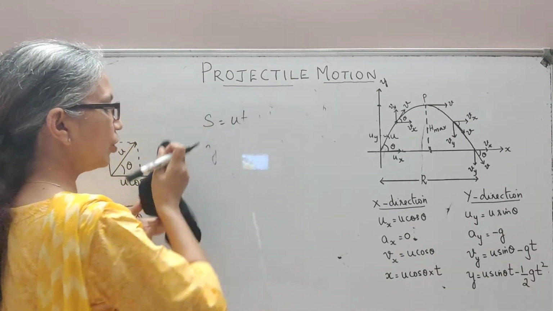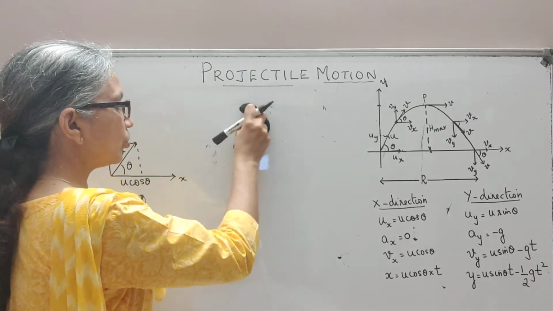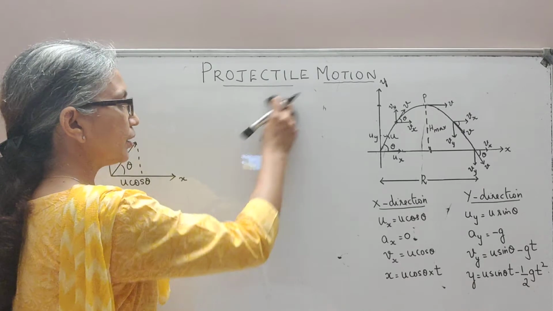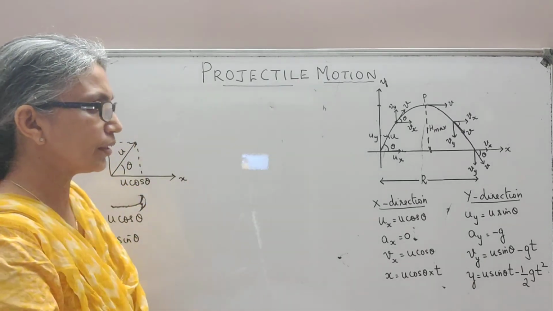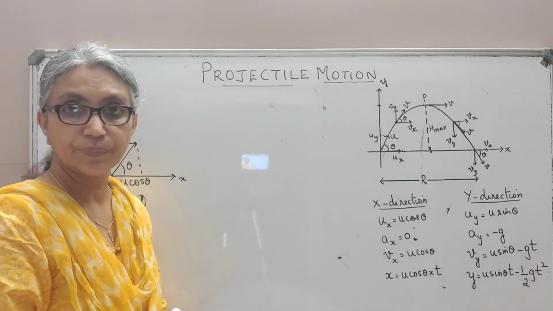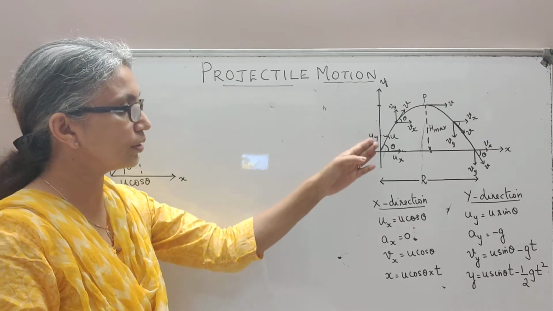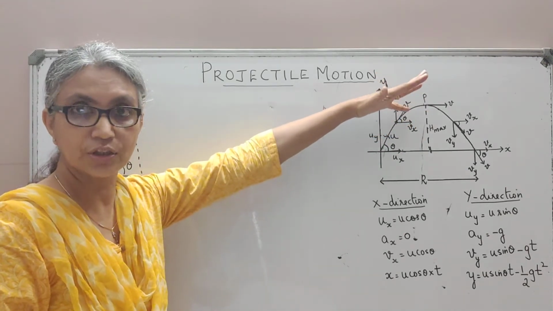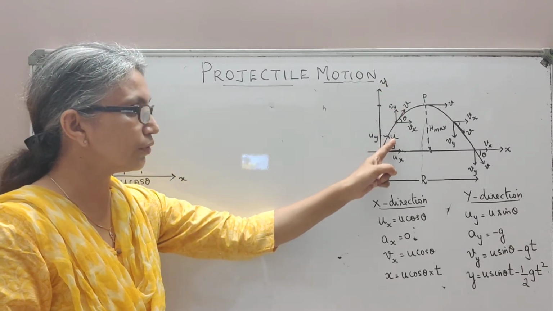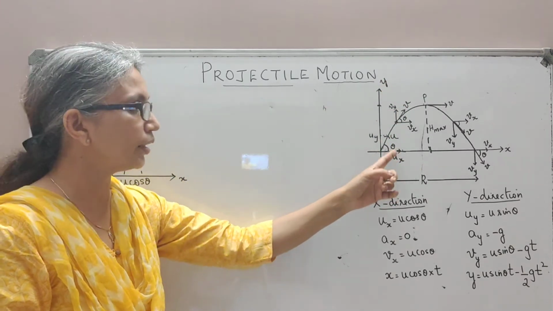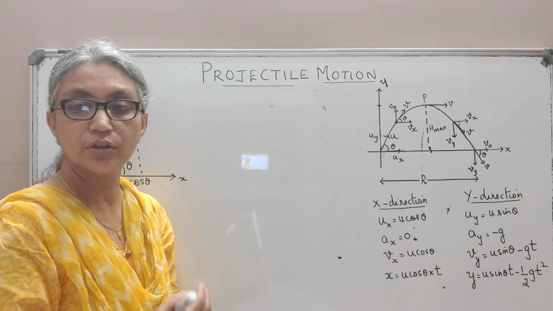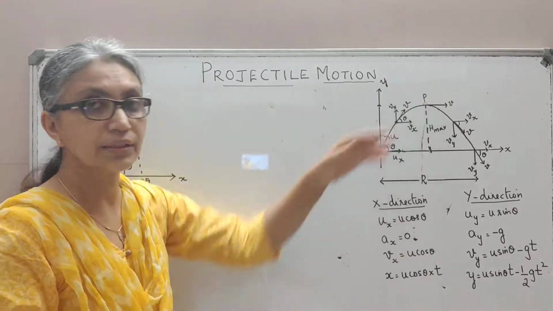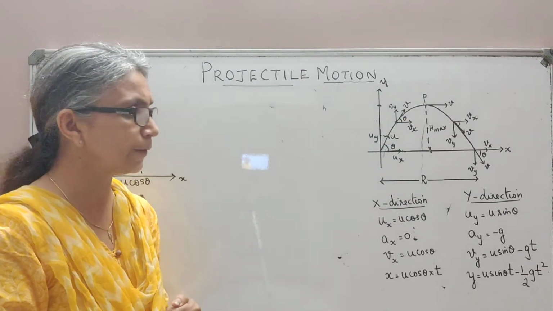And now we may use these equations to arrive at the unknown parameters. That means we need to know the maximum height up to which your projectile will reach, provided you know the initial velocity with which you projected it and the angle theta. Then you can determine the maximum height attained by the projectile.